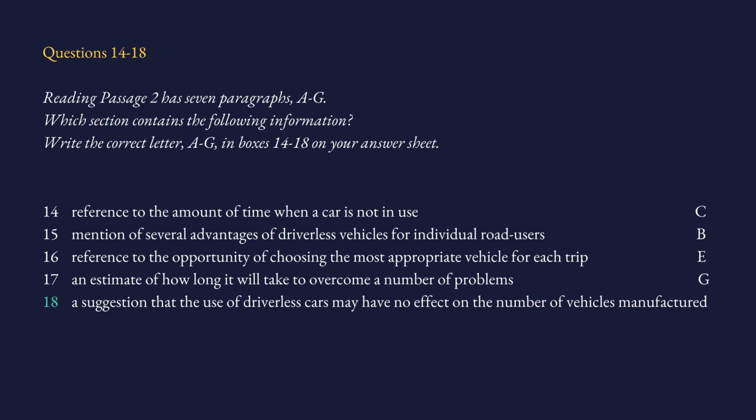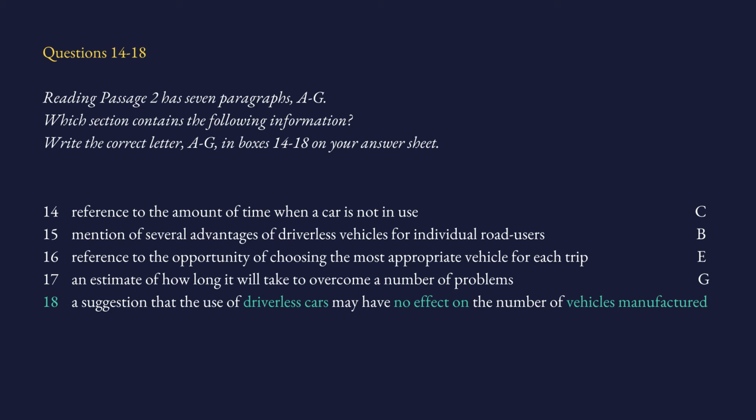Number 18, a suggestion that the use of driverless cars may have no effect on the number of vehicles manufactured. Although the word suggestion may not be used, it could basically be ignored, because even a sentence that you say without using the word suggestion is still a suggestion. So the keywords are driverless cars, no effect on, and vehicles manufactured. Let's get into it. So we are looking for a paragraph in which the author is indirectly saying that it might be possible that even driverless cars may not influence the number of cars that are being manufactured.